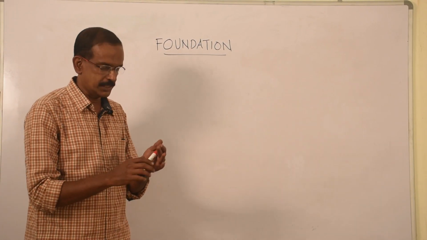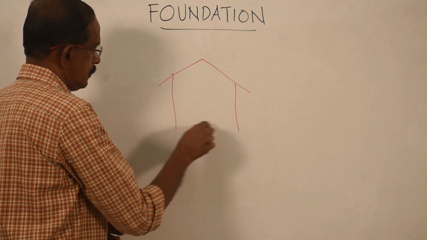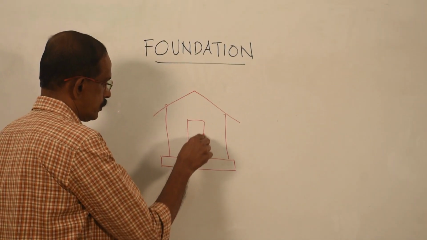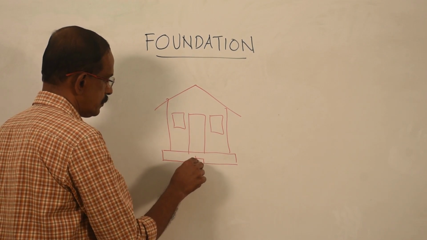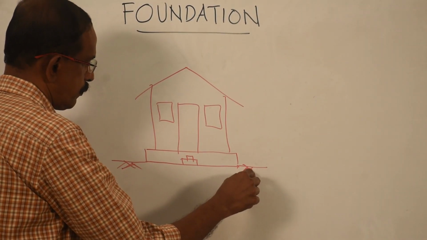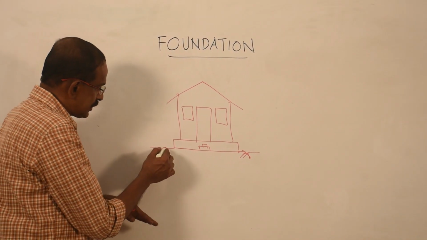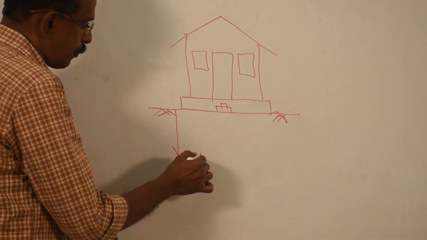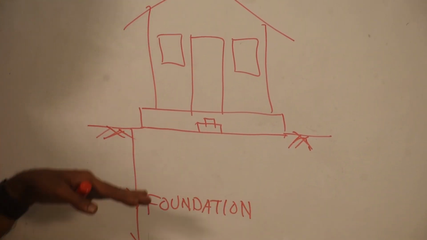Now, see this small sketch. Assume this as a small house, door, window, steps. Okay, this is the ground level. Now the portion below the ground level, that means this portion, that is called foundation. So the portion below the ground level is called foundation.